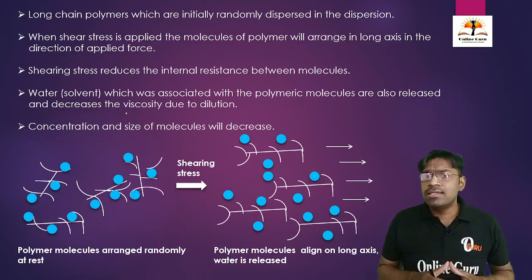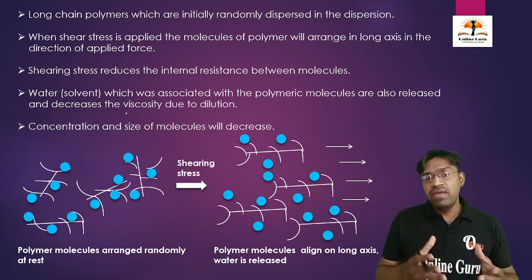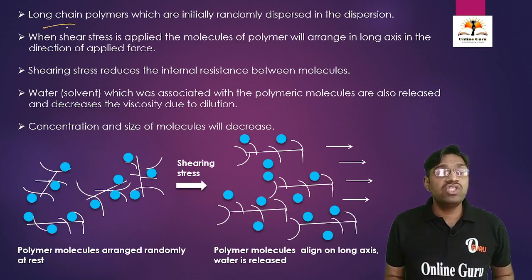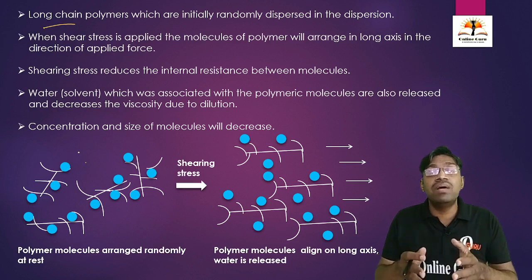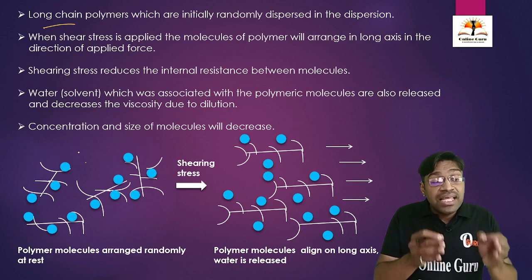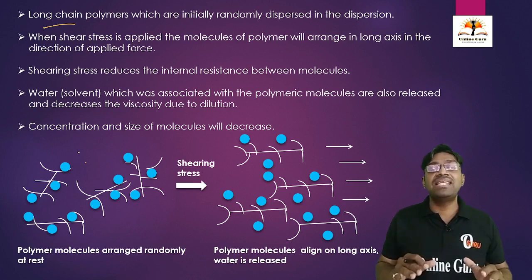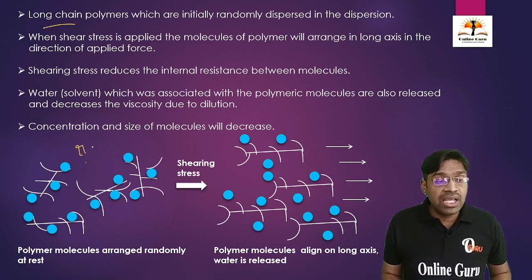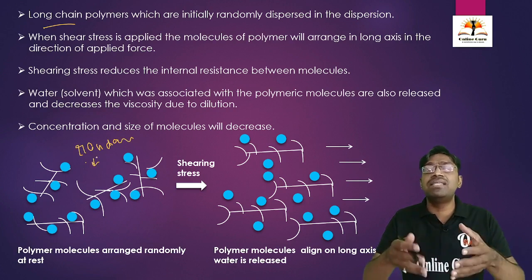Then we are going to discuss the actual mechanism of the pseudoplastic flow system. We are going to take an example of the long chain polymers. Here, these are the long chain polymers. Many times these long chain polymers, when at rest, when there is no shear stress applied, the long chain polymeric molecules are arranged randomly. See here, orientation here is random. There is no proper orientation. They are randomly dispersed here and there.